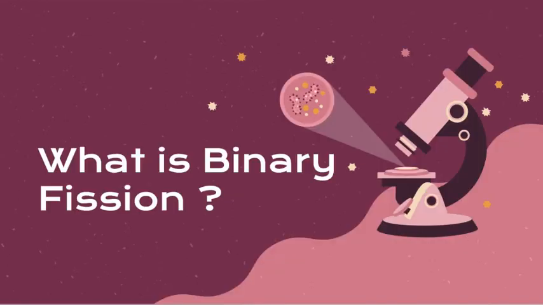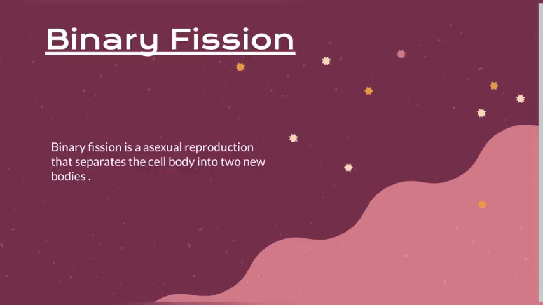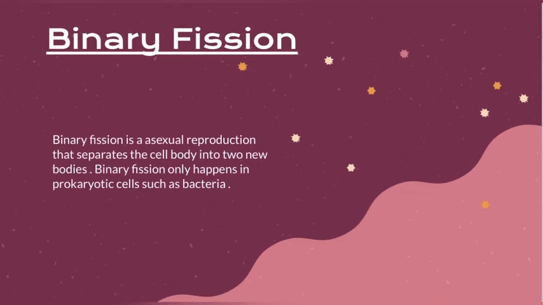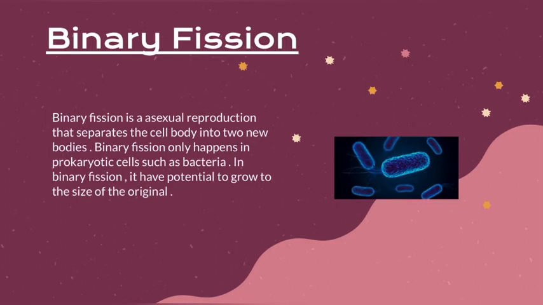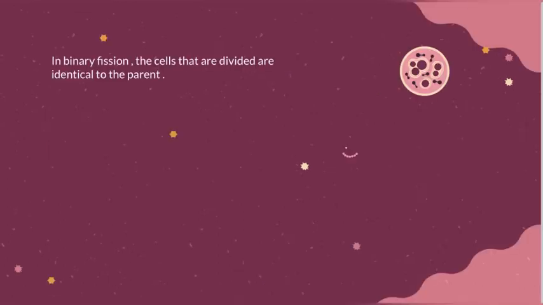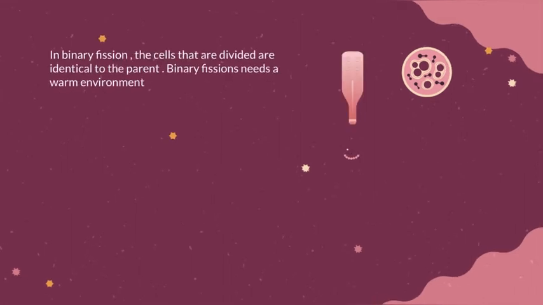You guys must have been wondering, what is binary fission? Binary fission is asexual reproduction that separates the cell's body into two new bodies. Binary fission only happens in prokaryotic cells, such as bacteria. In binary fission, it has the potential to grow to the size of the original. The cells that are divided are identical to the parents. It means the daughter cell will look just like the parent. However, binary fission does require the right conditions to continue reproducing. Binary fission needs a warm environment and plenty of nutrients.